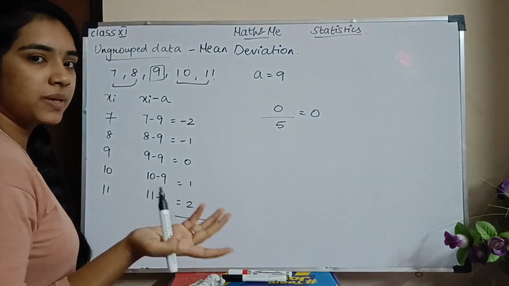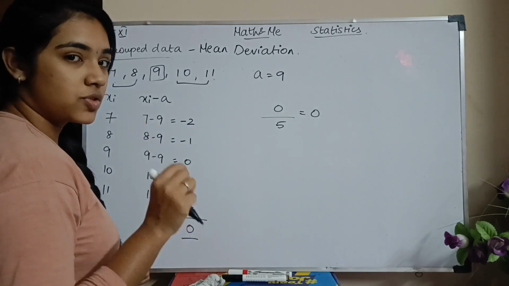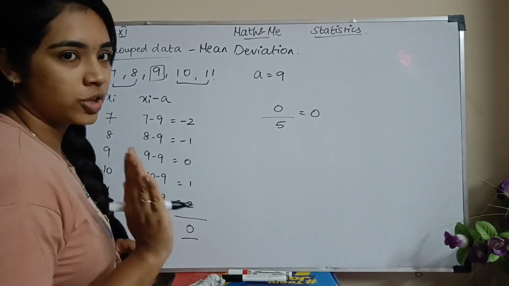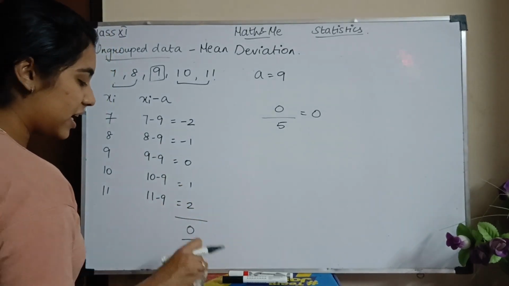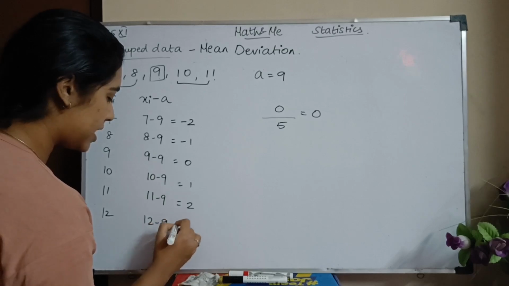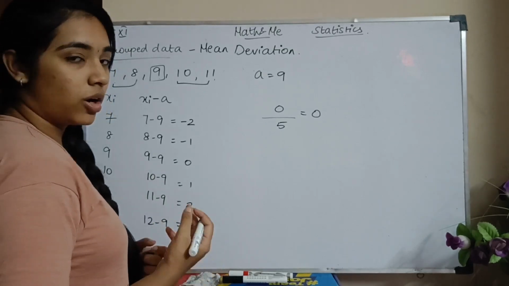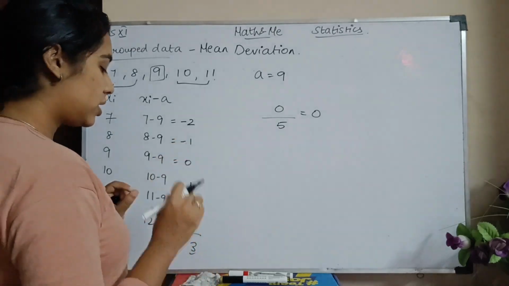Mean deviation cannot be 0. So in that we are going to look for the absolute values. So absolute mean deviation is what you are going to look for. For example, if you had 12, then 12 minus 9 is 3, so your final value will be 3, which is wrong. You always have to take your absolute deviation.